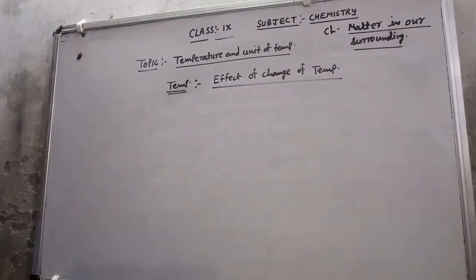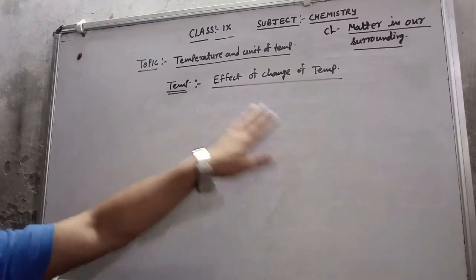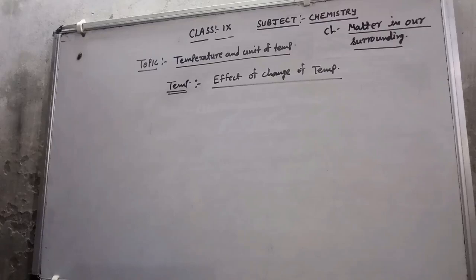Good morning, students. Today I am coming in front of you with the topic of chapter first. That is, chapter first is matter in our surroundings, and the topic is the effect of change of temperature. That means, suppose I have three states of matter that you know, that is solid, liquid, and gas. So what is the effect of change of temperature, that I will discuss with you here.